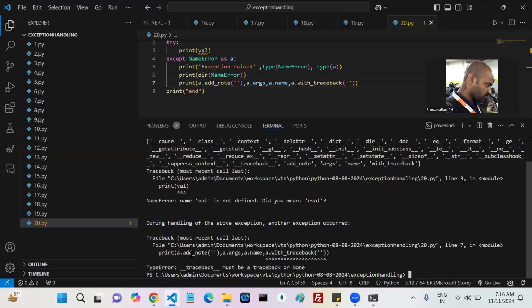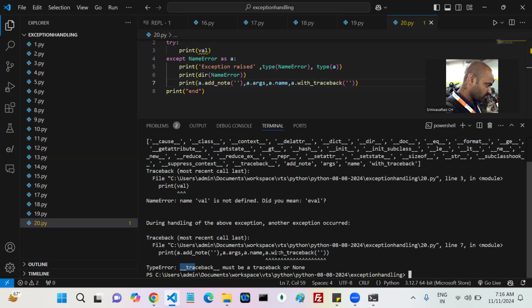That's okay, print the add_note. a.args, a.with_traceback: this again raises a TypeError, the traceback must be a traceback. It is not like this; you have to get some traceback.